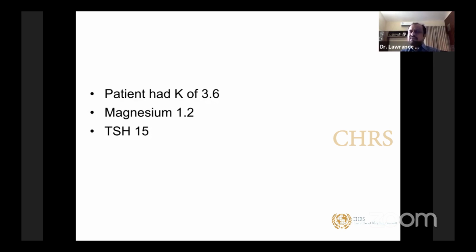Particularly in cardiac patients, especially congestive cardiac patients, we are going to give a lot of diuretics. You are going to deplete a good amount of magnesium stores, and patients are supposed to have low potassium also. In this patient, if you see, she was on a reasonable repletion of potassium. She was given potassium repletion in the form of oral potassium, but as long as you don't correct your magnesium, your potassium is never going to increase. So this patient was on borderline potassium all the time. Potassium was in the range of 3 to 3.5 all the time. So when you have these kinds of patients who have resistant hypokalemia, you should always look at magnesium levels and replete magnesium. The moment you replete magnesium, the potassium levels will also improve.